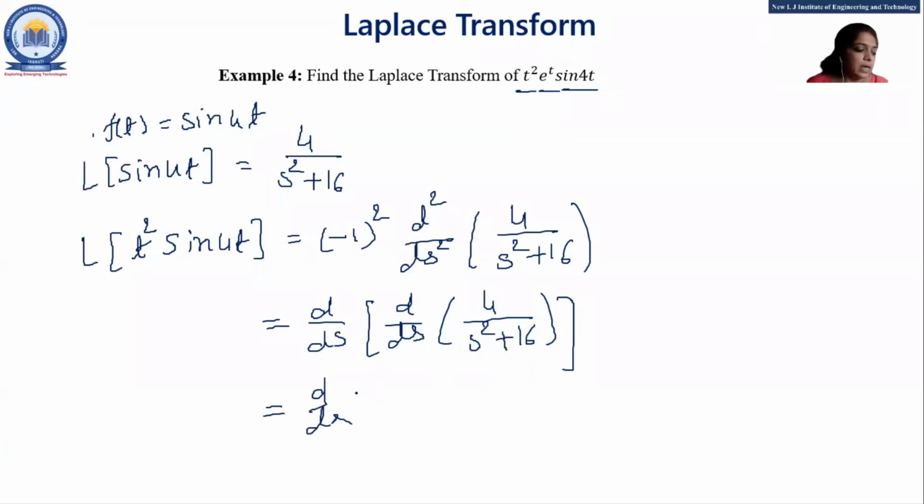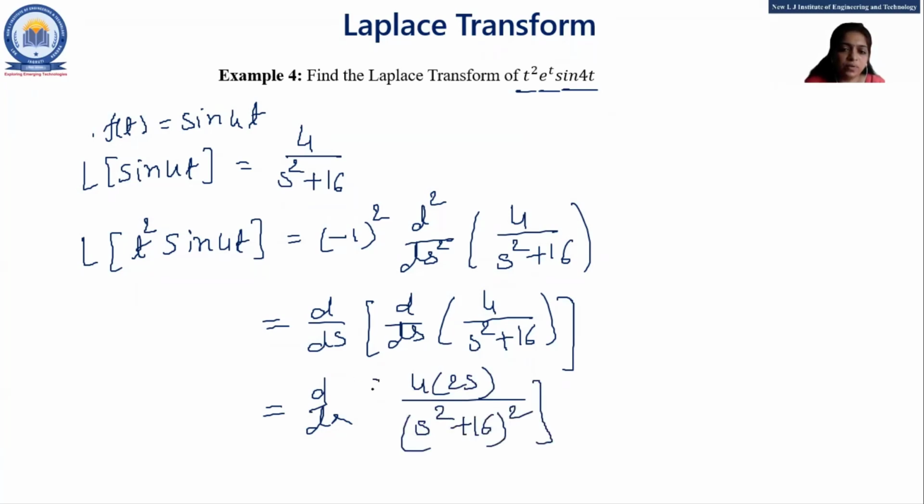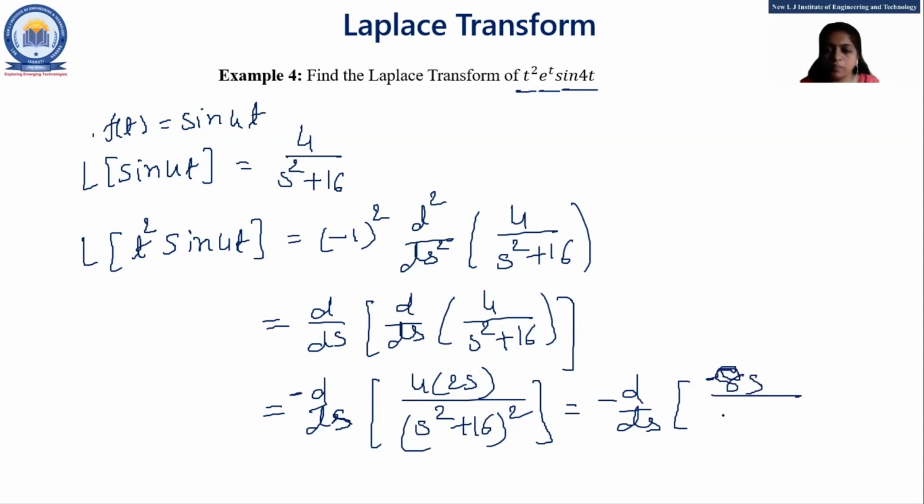Here 8 is 4 into 2s upon s square plus 16 whole square. This is our first derivative. Now we'll find the second derivative of this term, and here minus sign. So minus d by ds of 8s upon s square plus 16 whole square, right?